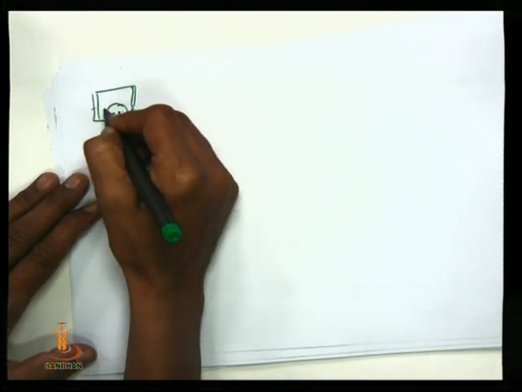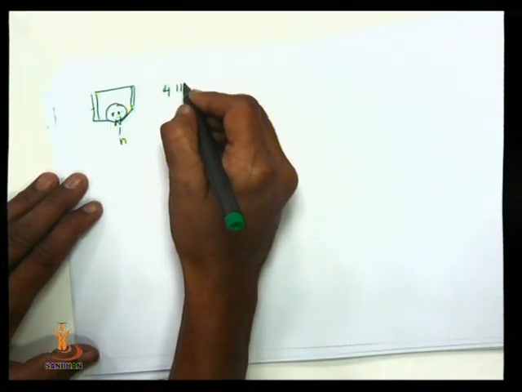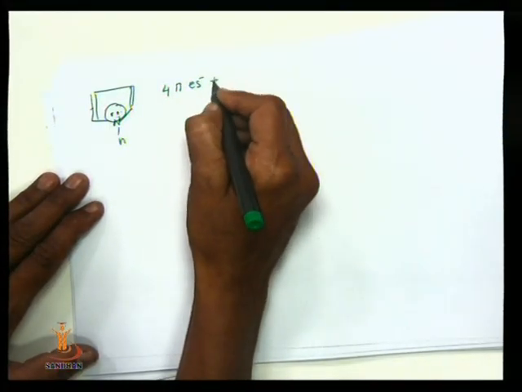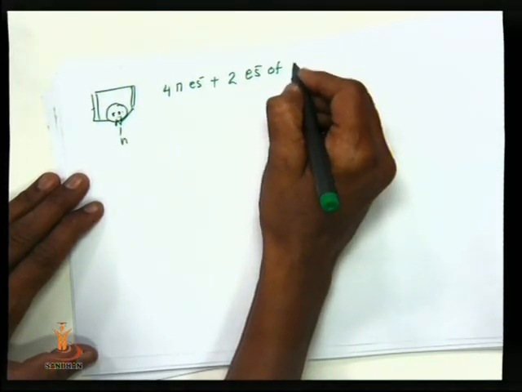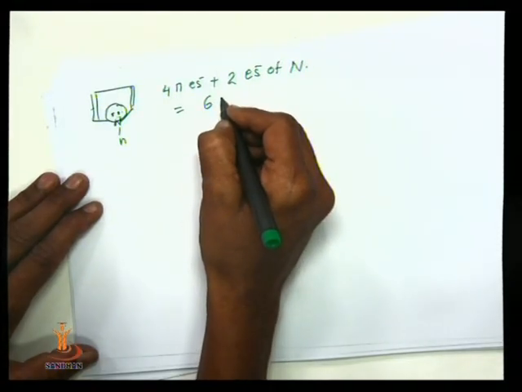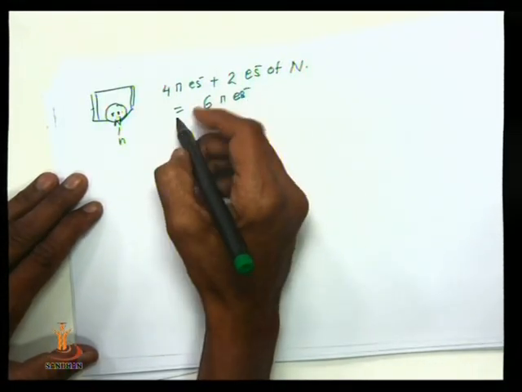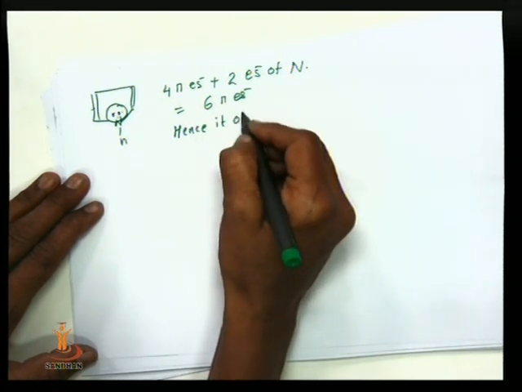So the total number of 4 pi electrons plus 2 electrons of nitrogen, so the number of electrons equal to 6 pi electrons. Hence it obeys Huckel's rule.